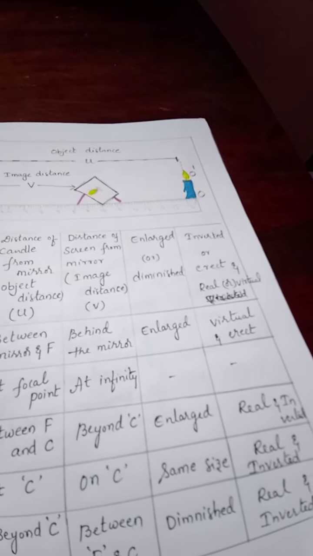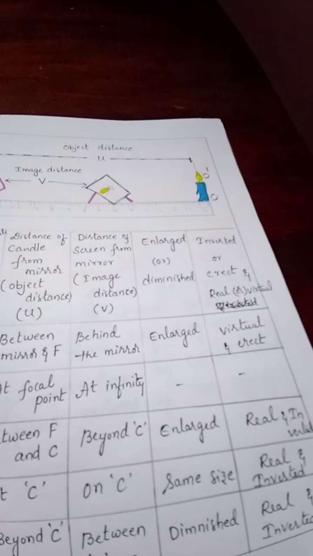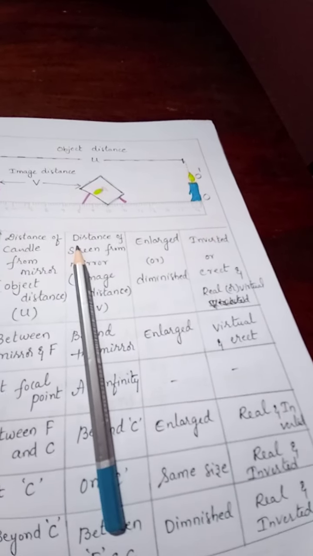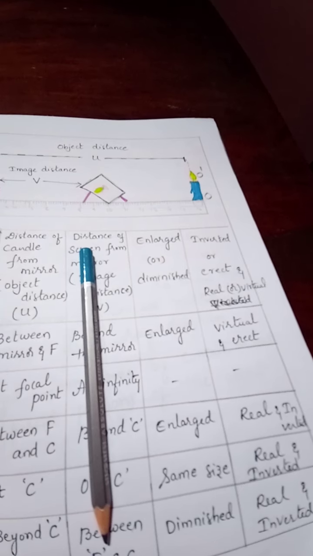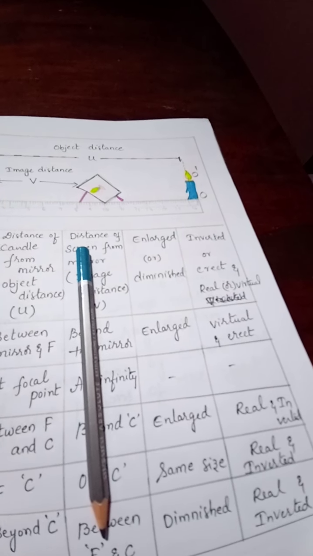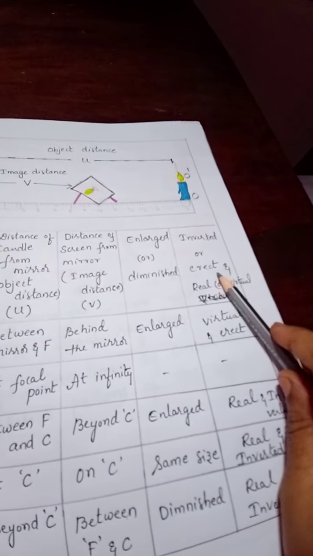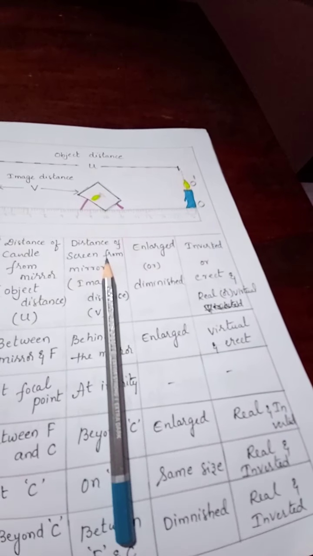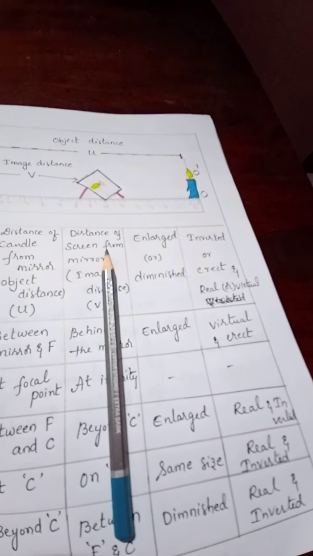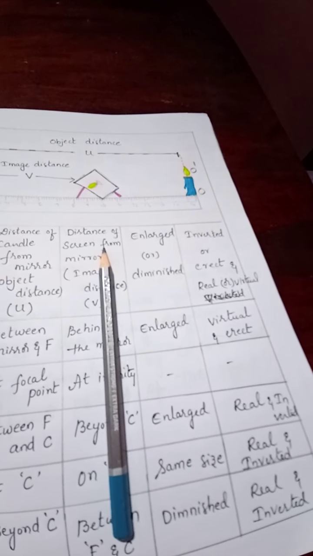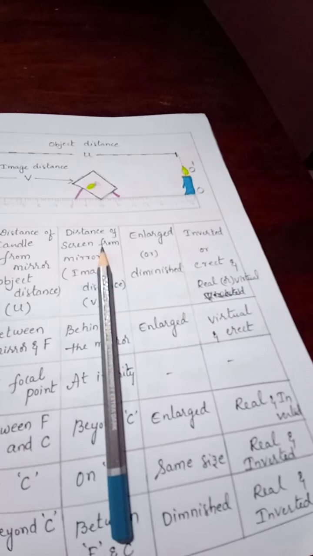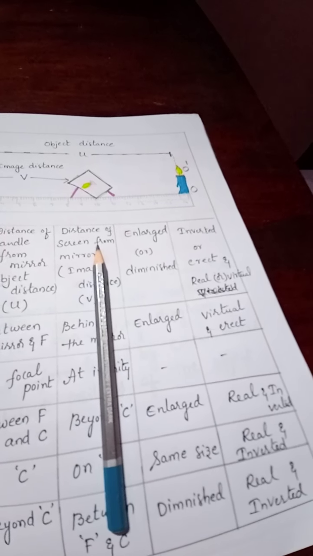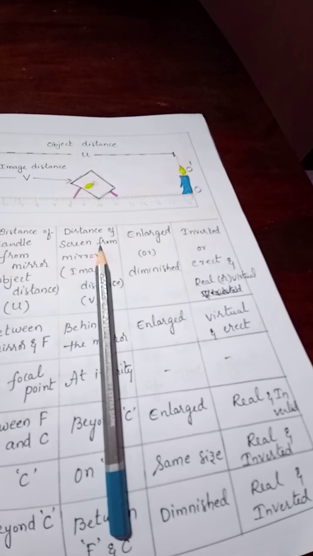What are these terms called? Virtual, erect, enlarged, inverted. Inverted is nothing but, suppose the object is like this, the image will be like this. This is called an inverted image. What is called an erect image? If the object is like this, the image also will be like this only. This is called an erect image. Next one, what is a real image? The image which can be obtained on the screen is called a real image.